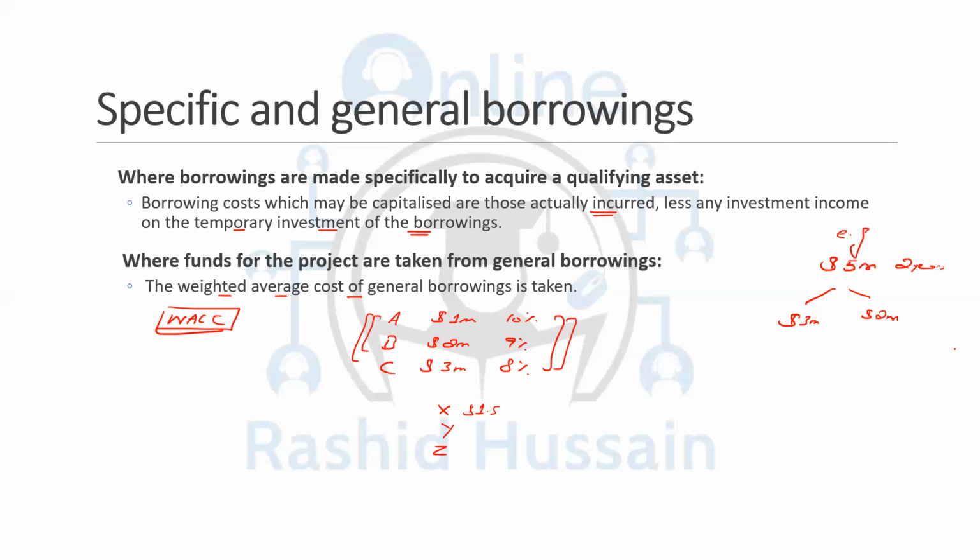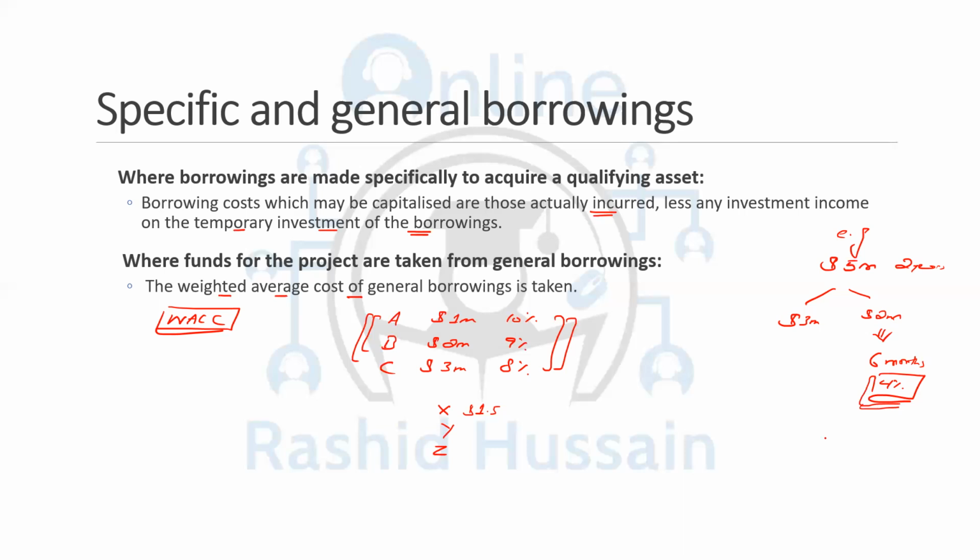So you do not need it, let's assume, for 6 months. So why not invest this $2 million for 6 months? Let's assume at 4% per annum. Now, when you're calculating the borrowing cost, you will be subtracting this investment income, which is the earnings you have made on the temporary investment.